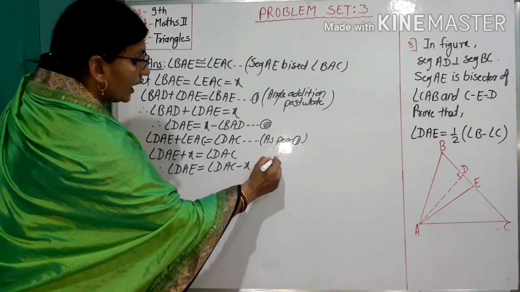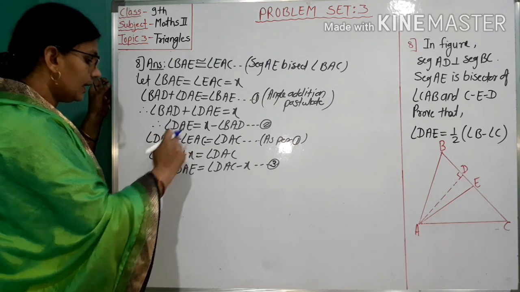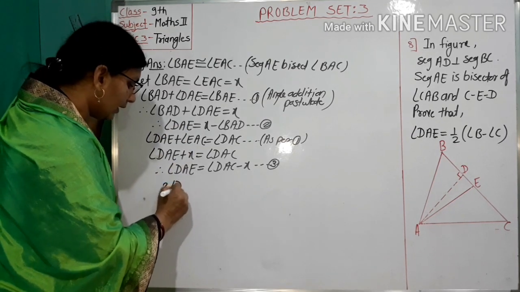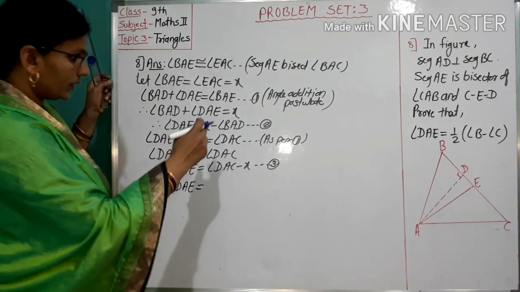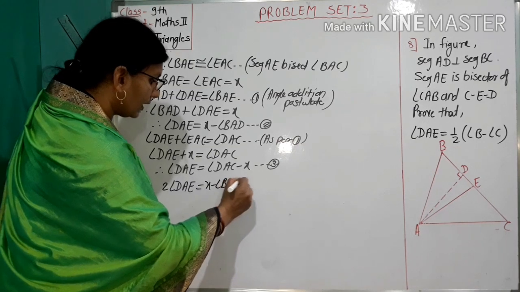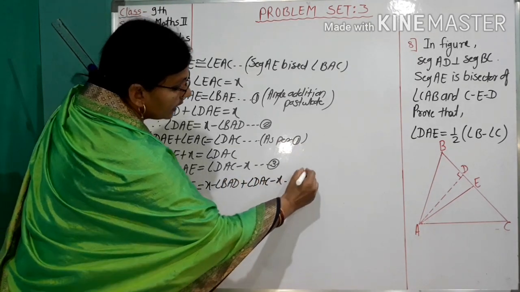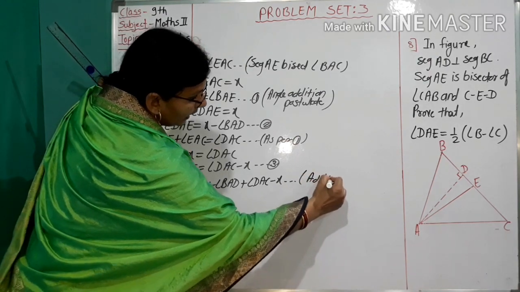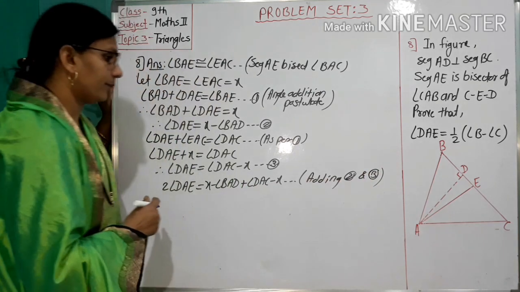Adding 2 and 3, we have angle DAE plus angle DAE, that is 2 angle DAE. Add the RHS: X minus angle BAD plus angle DAC minus X. Reason: adding 2 and 3.